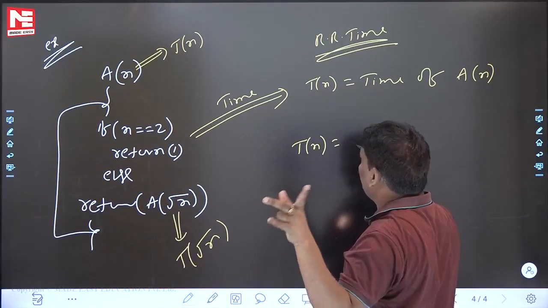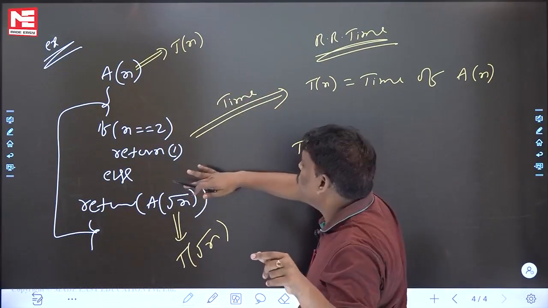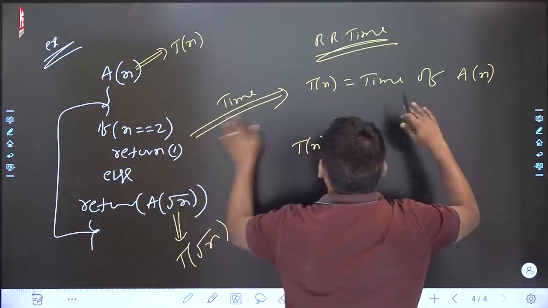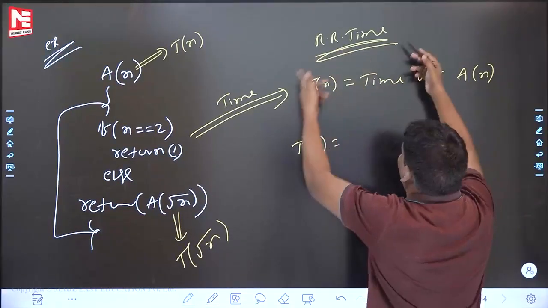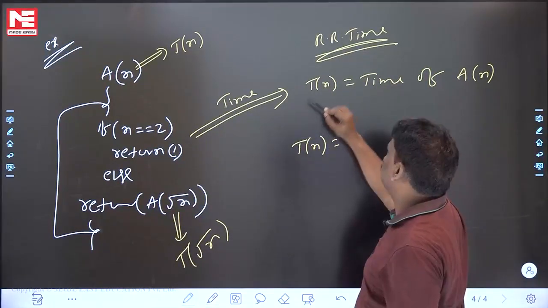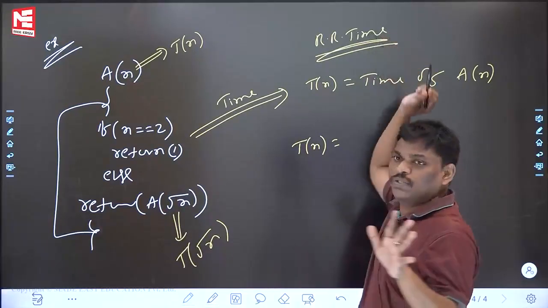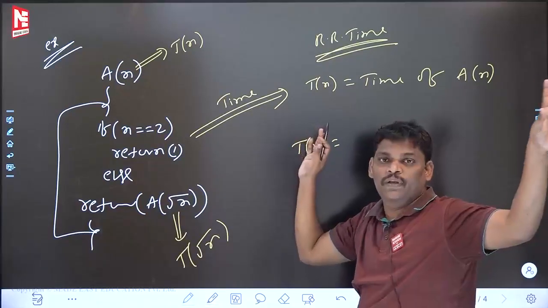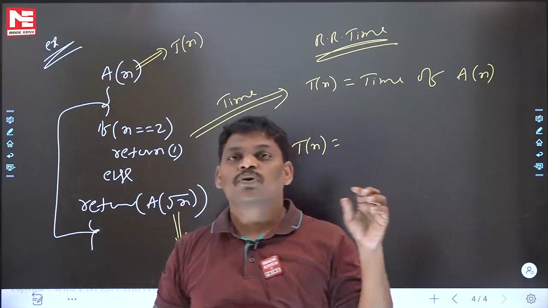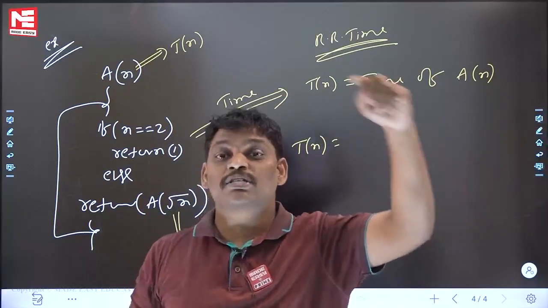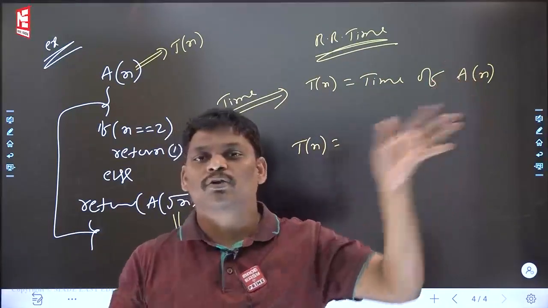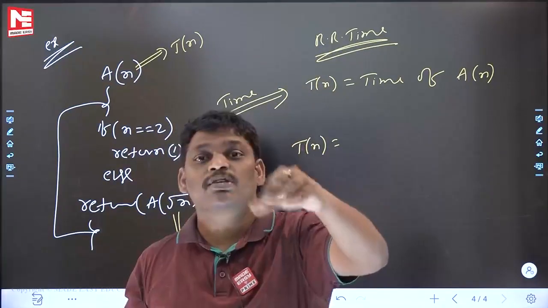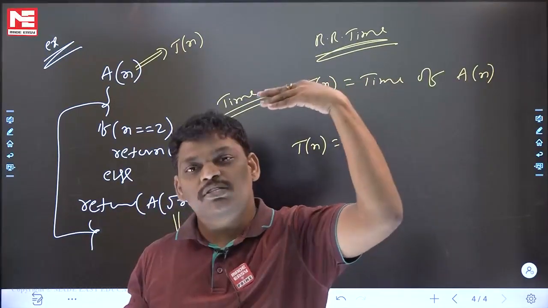From now onwards, please remember: for the given recursive program, when you are writing a recurrence relation, before writing, please define for what purpose you want to write it. Recurrence relation for time purpose. If you say simply recurrence relation, it is wrong. If anyone gives you a recursive program with a recurrence relation and says solve it, then solve directly, don't bother.